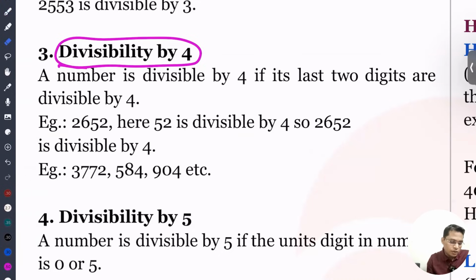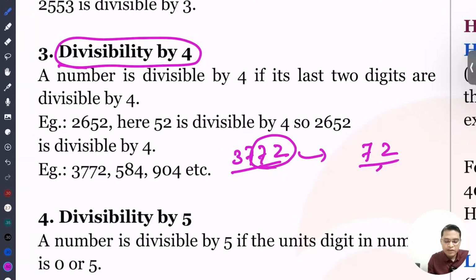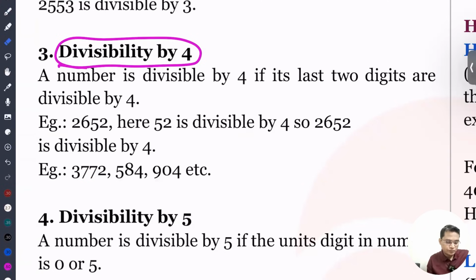Let's take one more example. It is given 3772. Taking the tens and unit digits, it is 72 divided by 4, which is 18. So it is divisible, yes, the entire number is divisible by 4. Similarly 584 and 904, they are all divisible by 4.